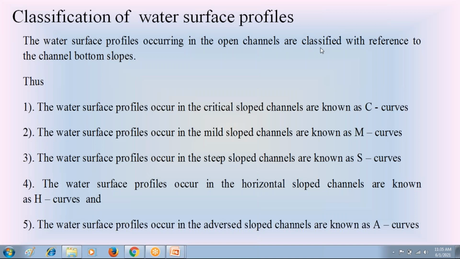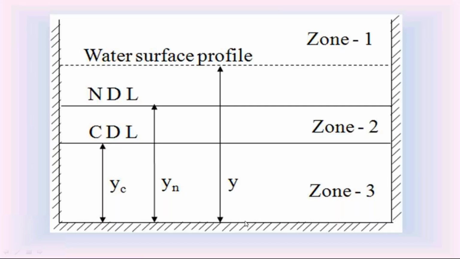Just now I explained the different types of channel bottom slopes: critical slope, mild slope, steep slope, horizontal slope and adverse slope. Then when the water is flowing in that channel, the water surface profile in the channel is classified into different types based on the channel bottom slope.